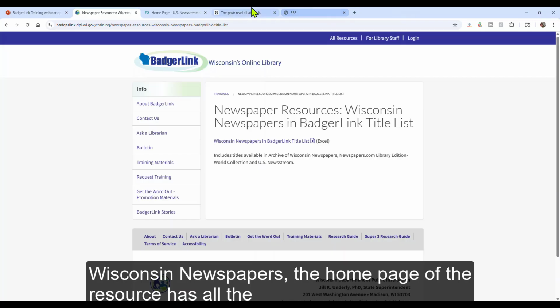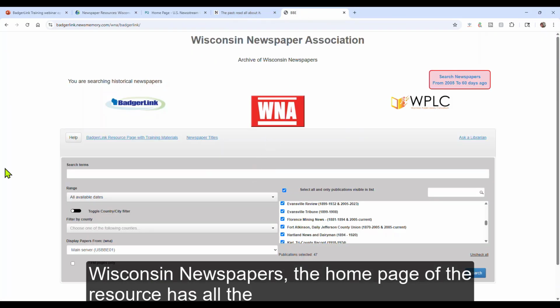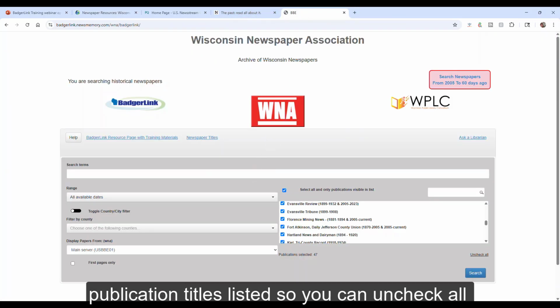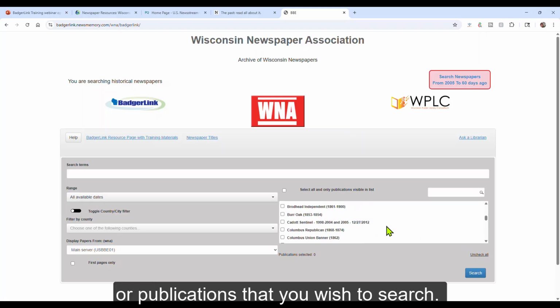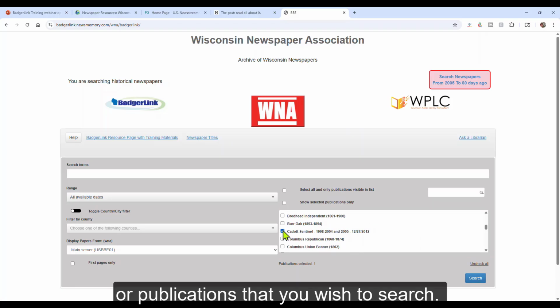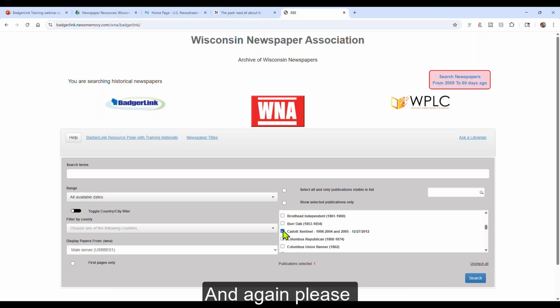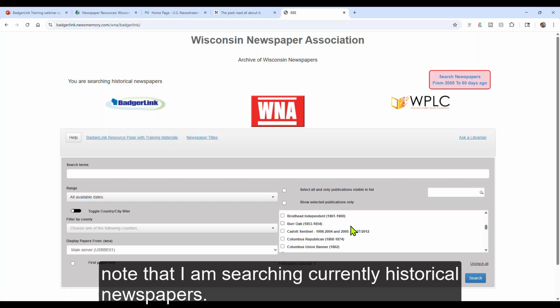In Archive of Wisconsin Newspapers, the homepage of the resource has all the publication titles listed. So you can uncheck all and select just the publication or publications that you wish to search. And again, please note that I am searching currently historical newspapers.